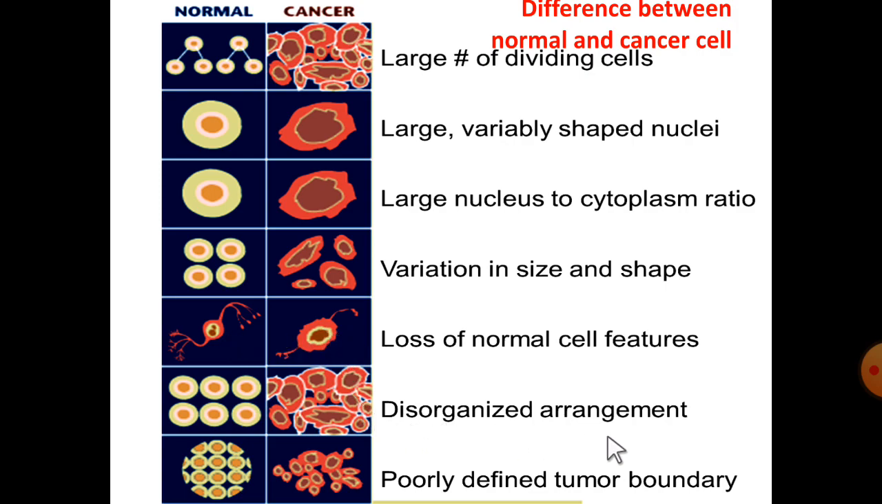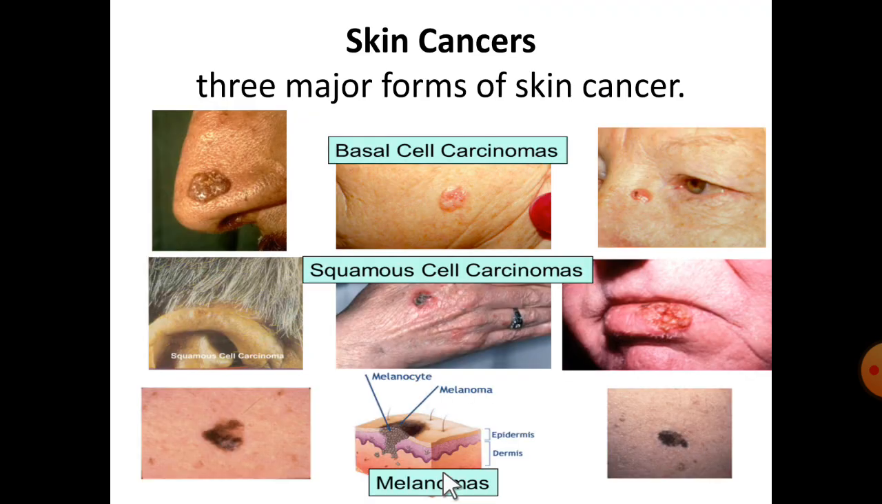And the next one is disorganized arrangement. The pattern of arrangement is also different because the number of cells is higher, and their arrangement is not uniform. And the next feature is poorly defined tumor boundaries. Usually a normal cell has certain normal boundaries, but in cancer cells there is no certainty of boundaries. Here are some examples of skin cancers. Moles also come under benign cancer. Thank you.